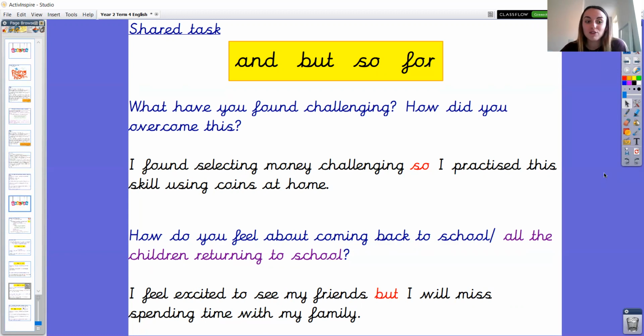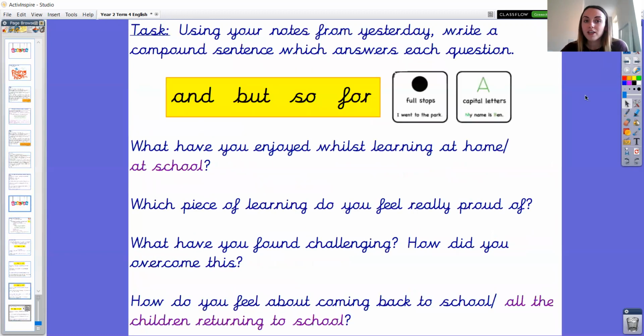Well done, Year 2. Thank you for joining in with me. So your task for today is to use your notes from yesterday to write a compound sentence which answers each question. You do not need to write the questions again. I've just put them on this slide here to help you. Of course, you can turn back in your book and look at your last page of writing to help you.